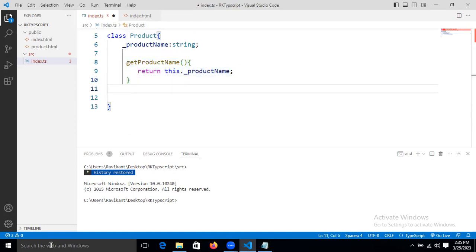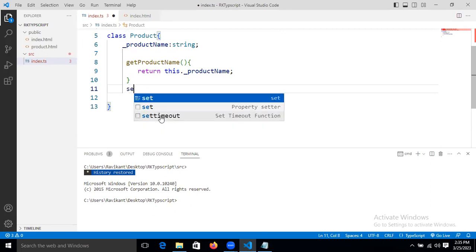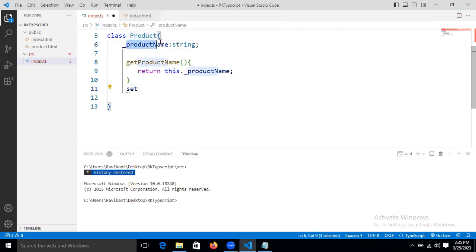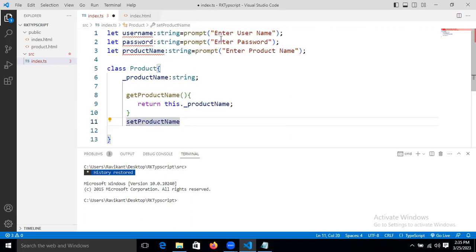Now, fine, guys, simple. Now I want to set the property. I want to write one method that will set the property. For that I'm taking set, then the property name with a capital letter, and I want to pass the product name also.